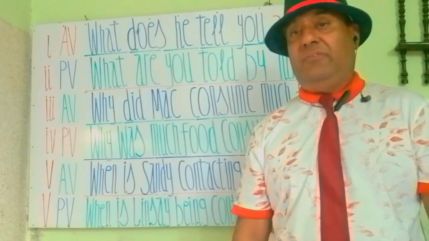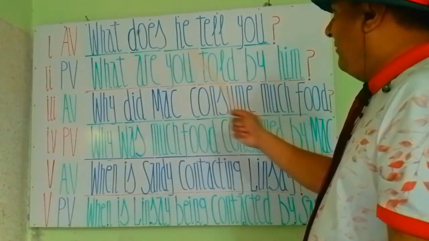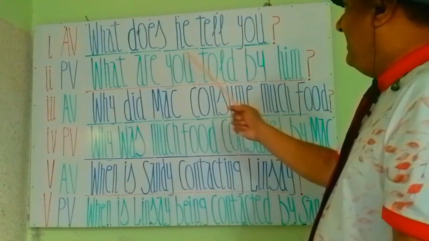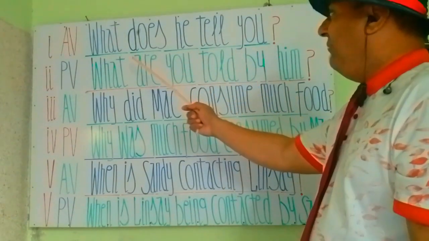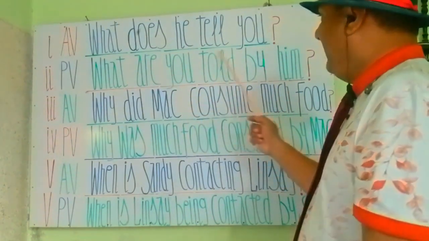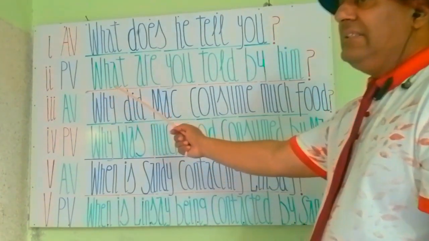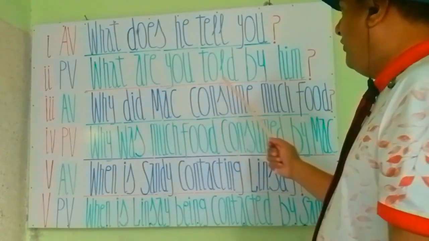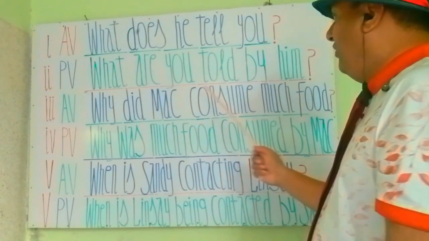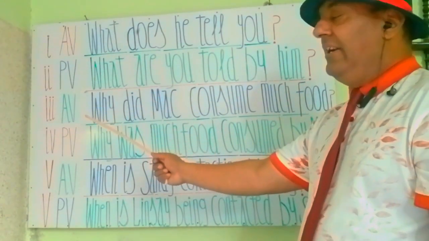And our principal sentence is, what does he tell you? वो आपको क्या बताता है? Interrogative sign. And you see, my students, the changes here. What are you told by him? Interrogative sign.